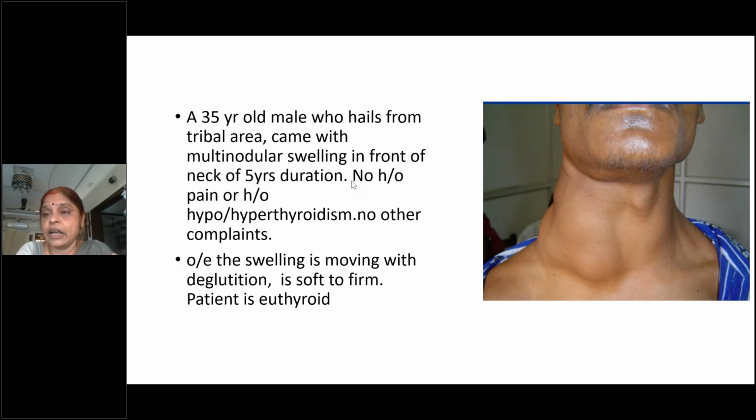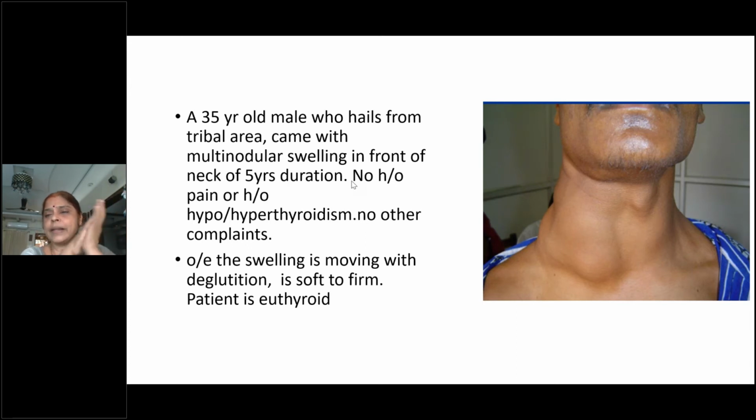So these are the signs that will tell you that there is a retrosternal extension of the swelling. So now, you have seen the site, the size, the shape, the borders, the extent, and movement with deglutition. So you have to come and see the skin over the swelling and the surface of the swelling. How is the skin here? What will you look for on the skin over the swelling? You have to look for any prominent veins and then any pulsations.